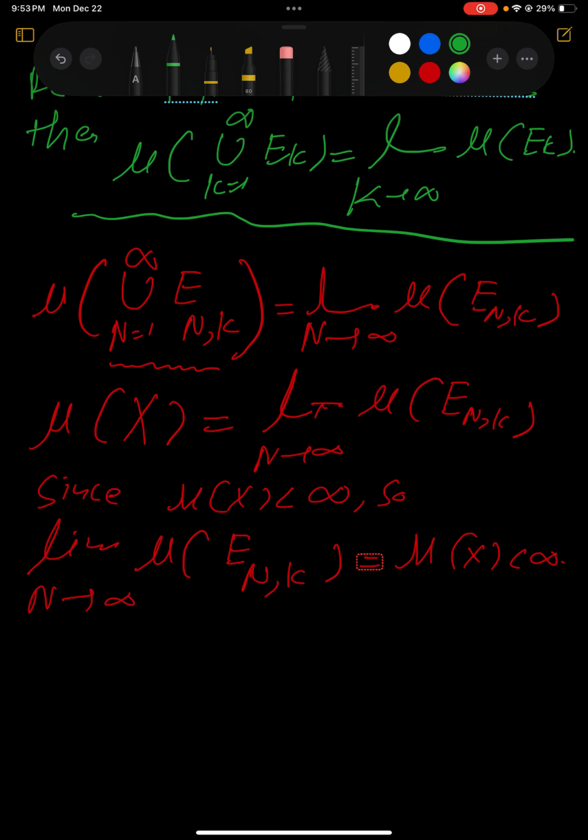Now we have an increasing sequence of sets. We saw that E_1^k, E_2^k, and the limit is going to mu of X. So we have an increasing sequence.